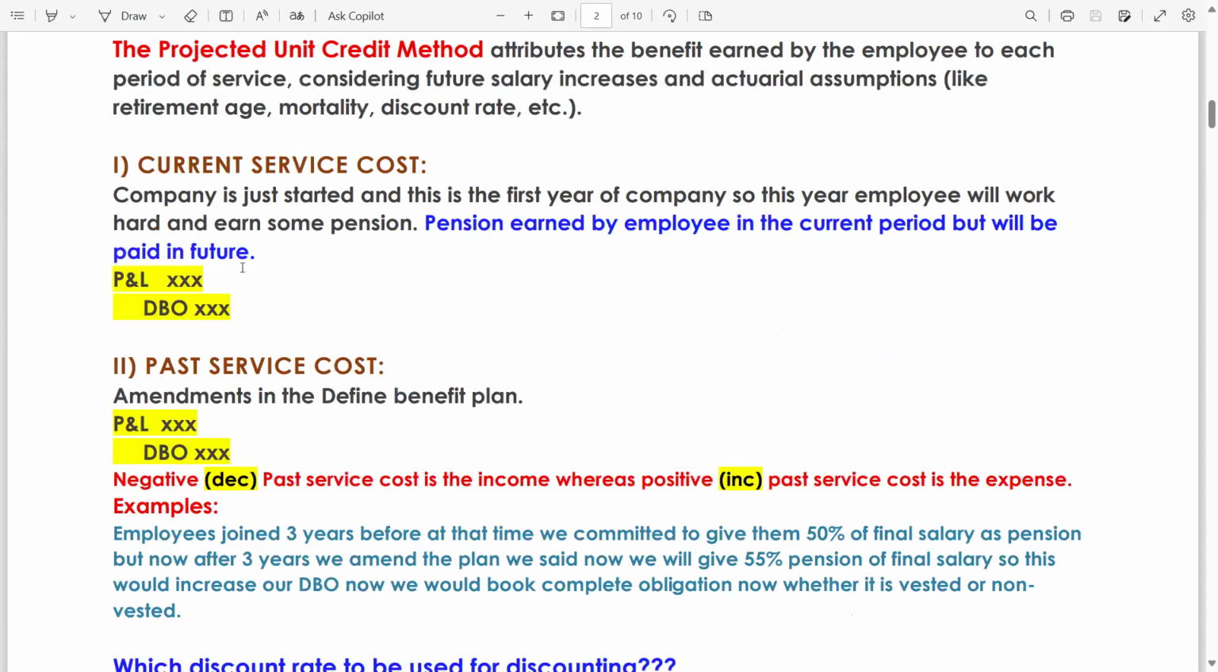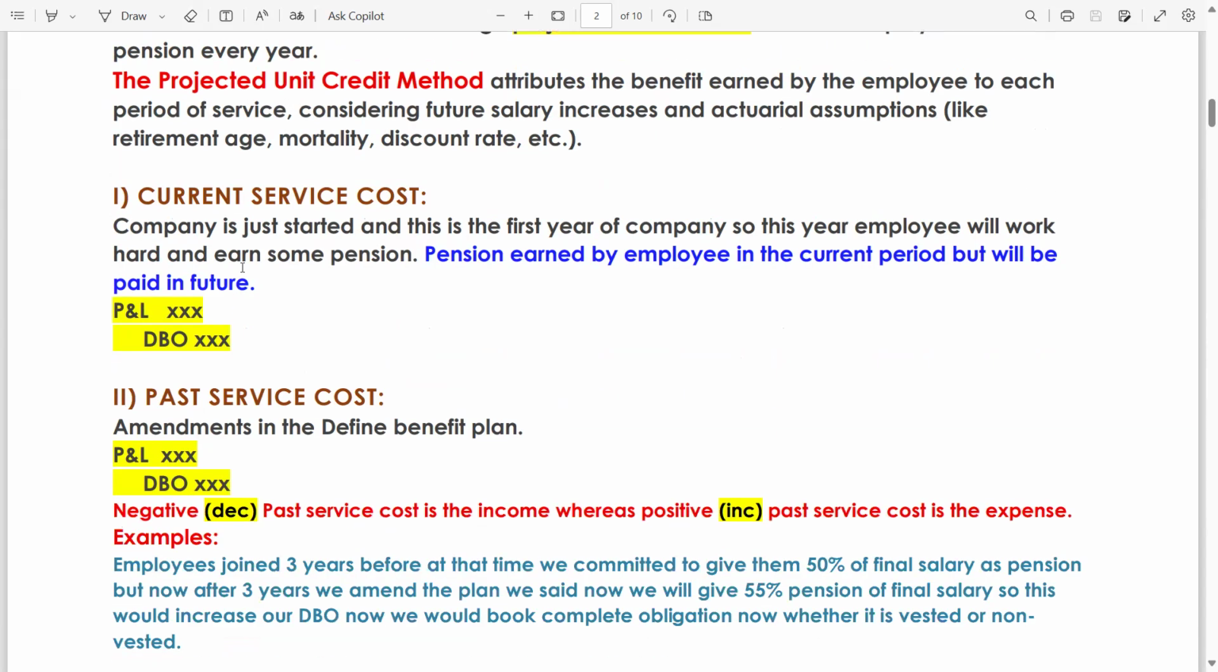First, we have current service cost. What is the current service cost? Current service cost means pension earned by the employee in the current period but will be paid in the future. What does it mean? Let's say a company has just started and this is the first year of the company, so this year the employee will work hard and earn some pension. Now, this pension is earned by the employee in the current period but will be paid in the future. So what is the entry of current service cost? P&L debit, defined benefit obligation or plan credit.